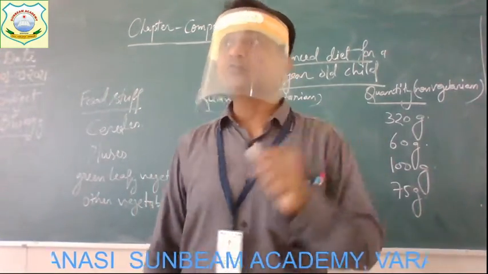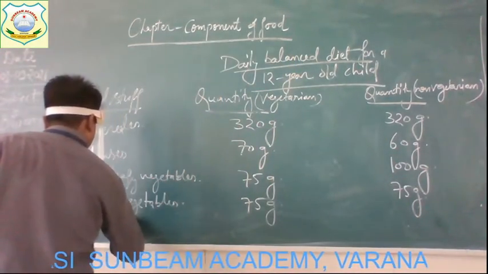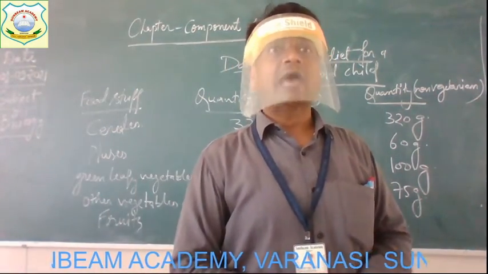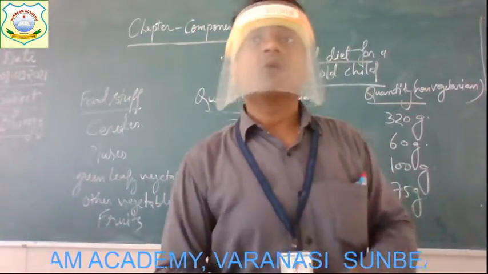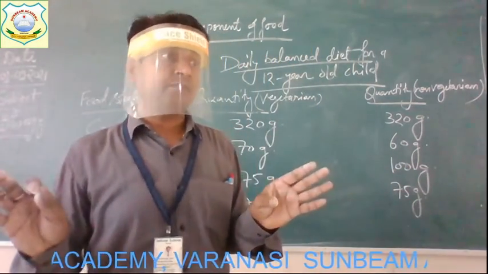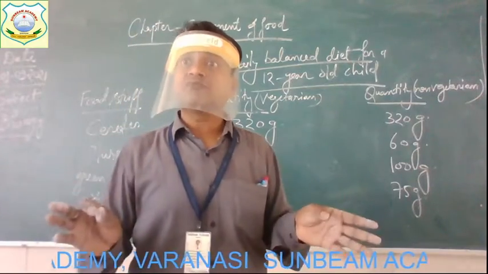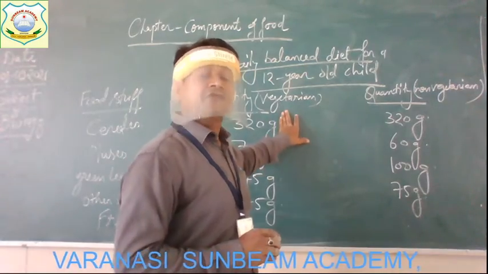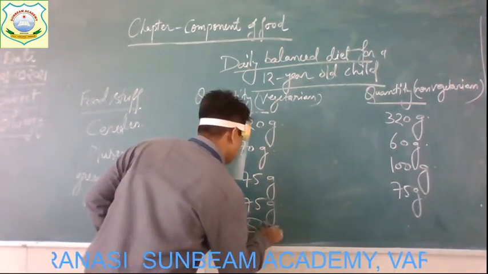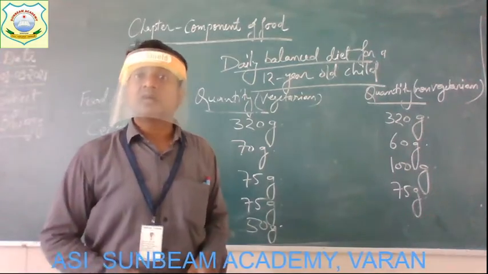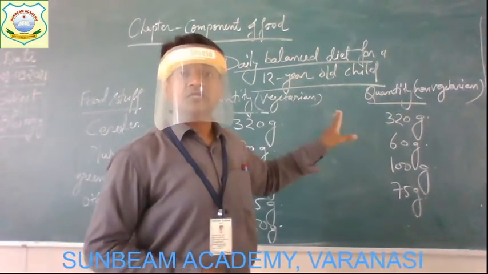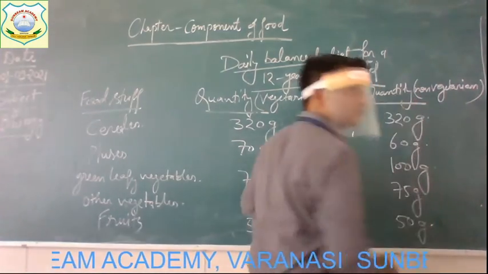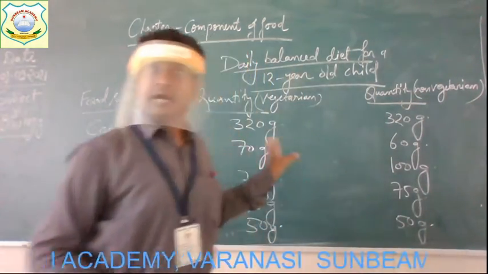Okay, fruits, different types of fruits: apples, banana, orange and all. So all kinds of fruits have vitamins and minerals in them. So the quantity of fruits that we must take for a vegetarian child per day is 50 grams. And for a non-vegetarian 12-year-old child, it must also be 50 grams. Get it? Understood the quantity?